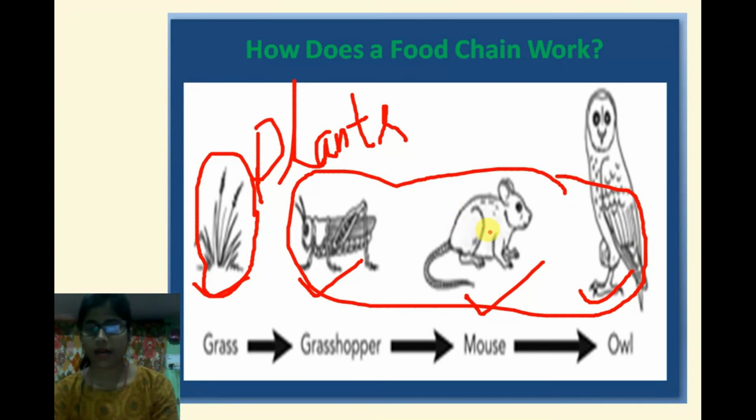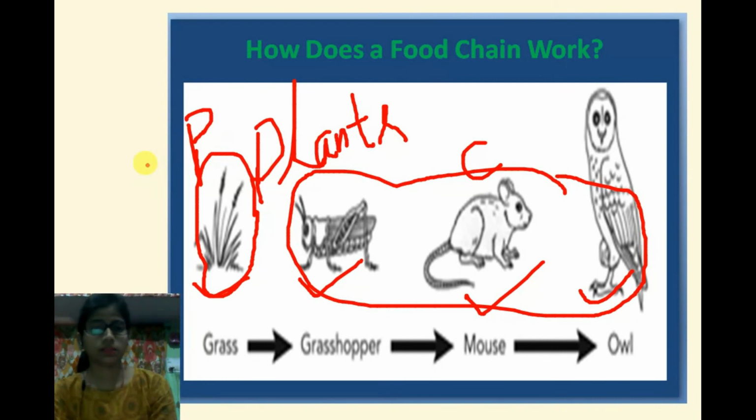Grasshopper, mouse and owl, they are what? Consumers. And what are plants? They are producers. Okay, understood? These two terms are very important. What are the two terms? First is producers and second is consumers. You can write in your notebook the definitions by yourself.